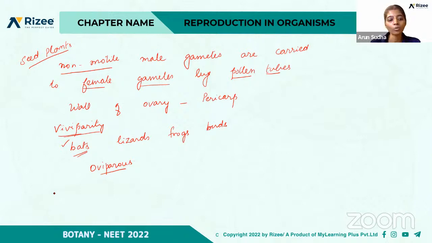Yeah, D. So all the statements are correct statements. That is, the females lay fertilized or unfertilized eggs at a safe place. That is a correct statement. And development of zygote takes place outside the female body. That is also a right statement. And examples are birds, reptiles, and egg laying mammals. So all are correct statements.